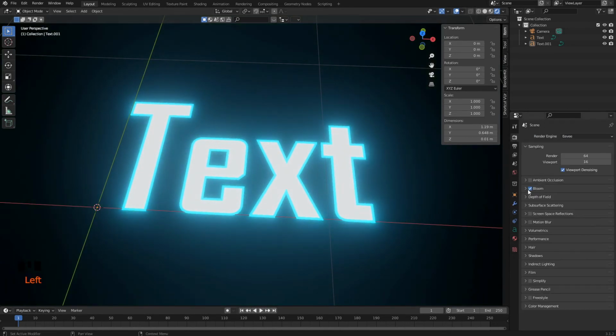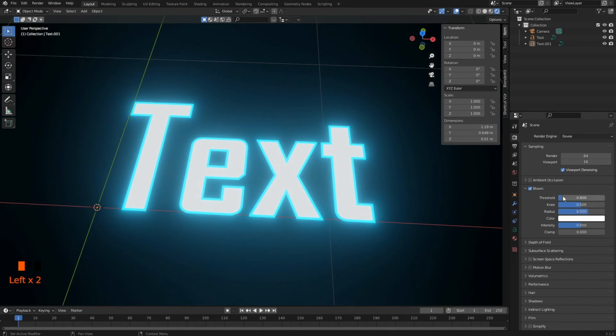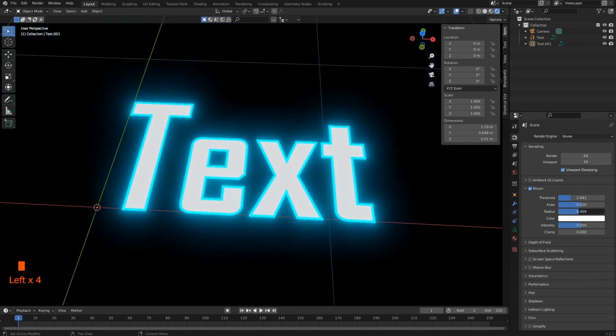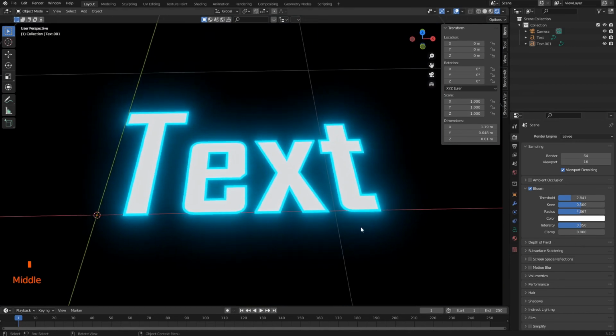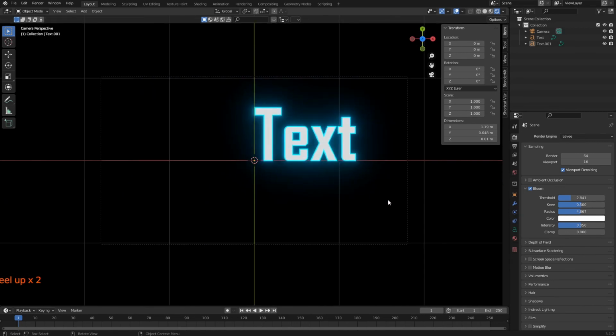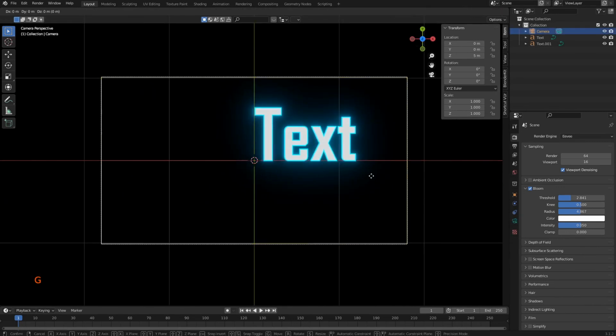Now let's go to the bloom settings and you can tweak these to whatever suits your needs. Yeah, that's it. Let's put the text a little bit bigger here on the camera and render it.